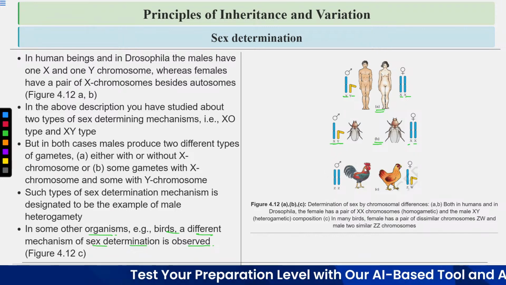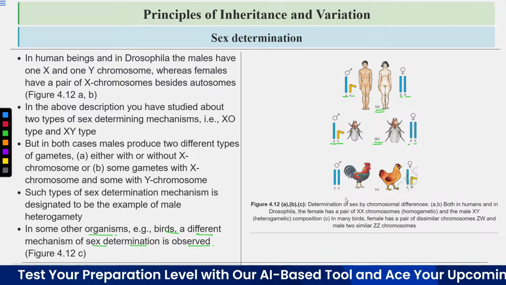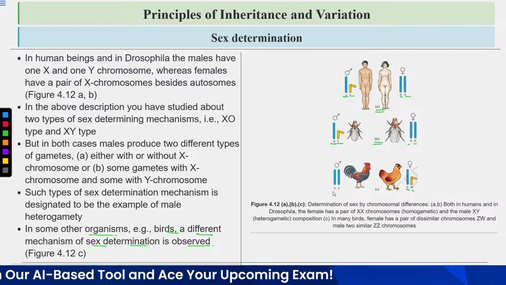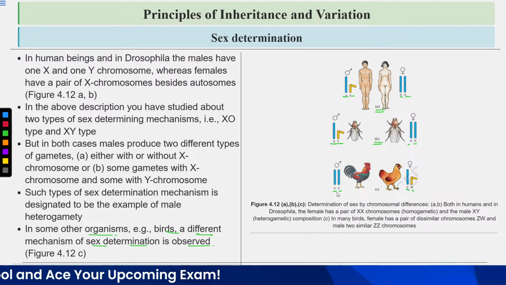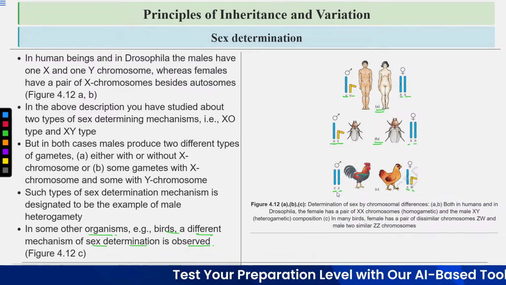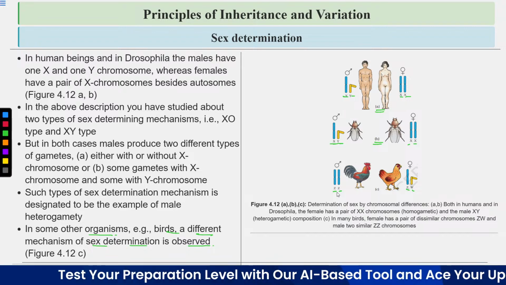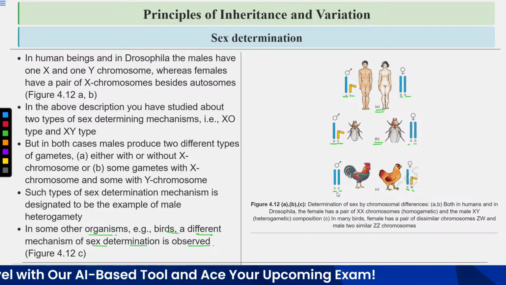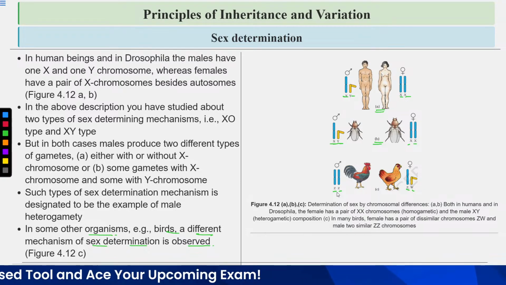In many birds, the female has a pair of dissimilar chromosomes ZW and the males have two similar chromosomes ZZ. In the figure you can see this is the X chromosome, the Y chromosome is a little shorter, and females have a pair of X chromosomes. Similarly in Drosophila, males have an X chromosome and the Y chromosome is a little bit shorter, and the females have a pair of X chromosomes. In Drosophila you can see the male is smaller in size compared to the female.